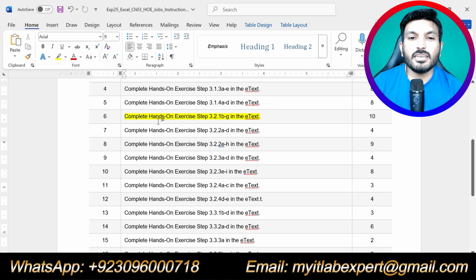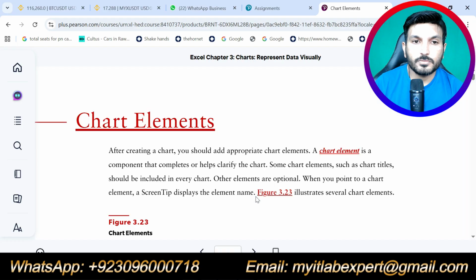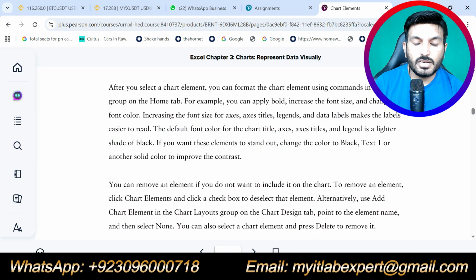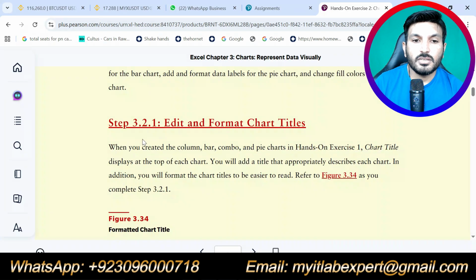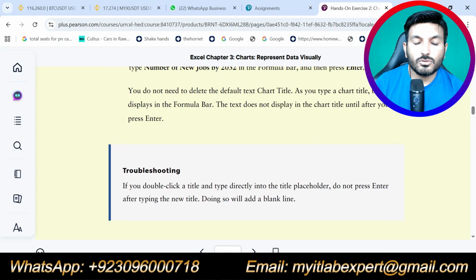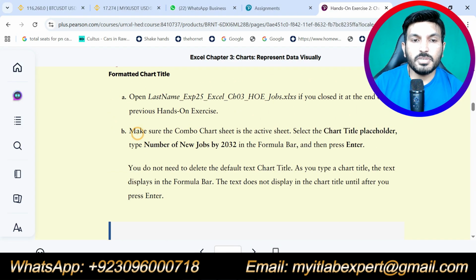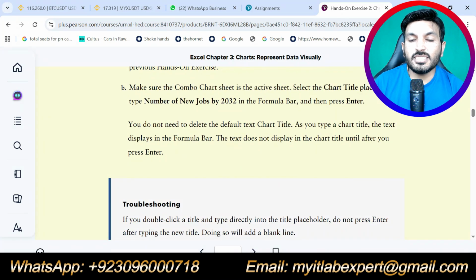Step number 6 is saying complete hands-on exercise step 3.2.1 part B to G. So we will go to exercise 3.2, this one, 3.2.1 part B to G. So part B. Make sure combo chart sheet is active sheet.